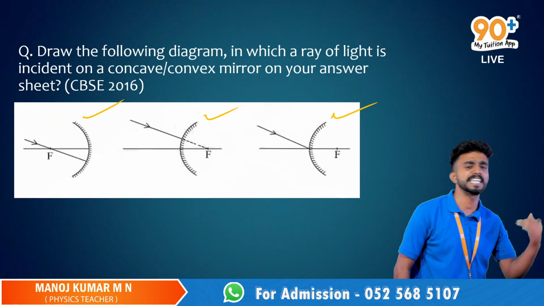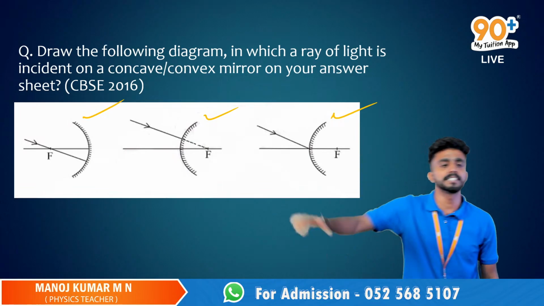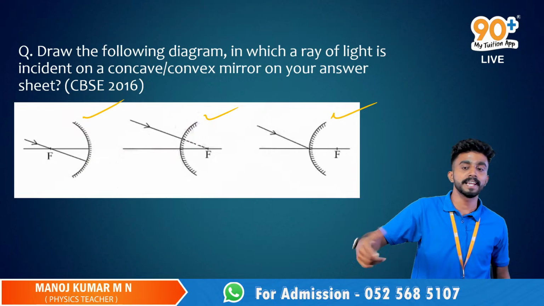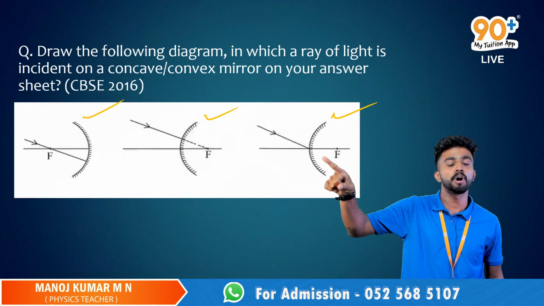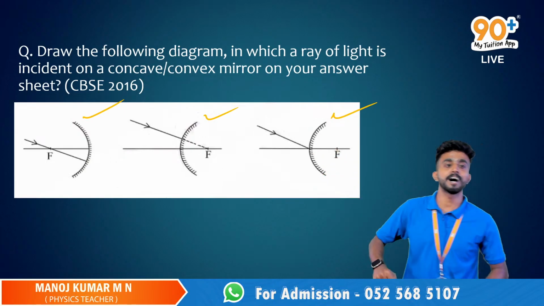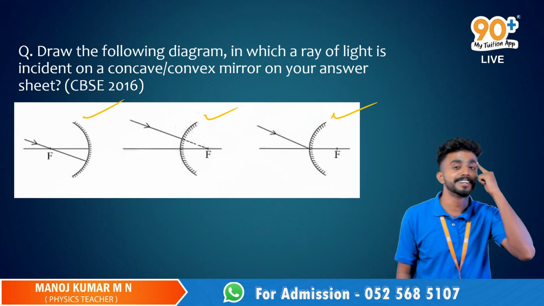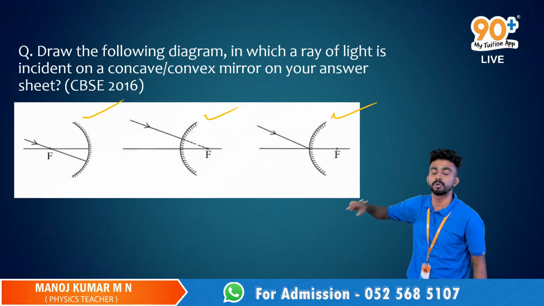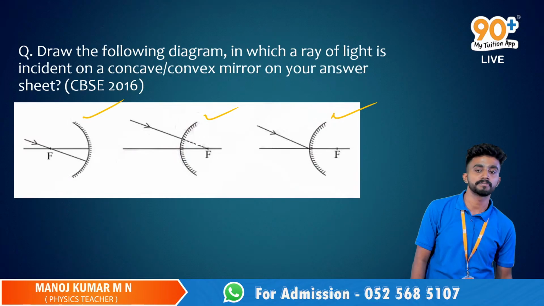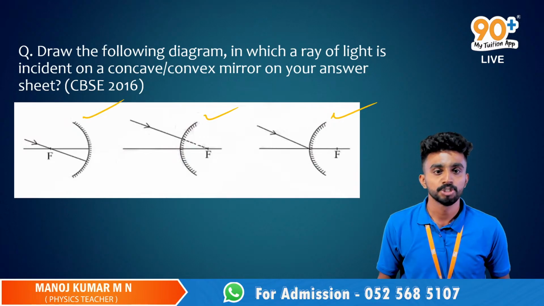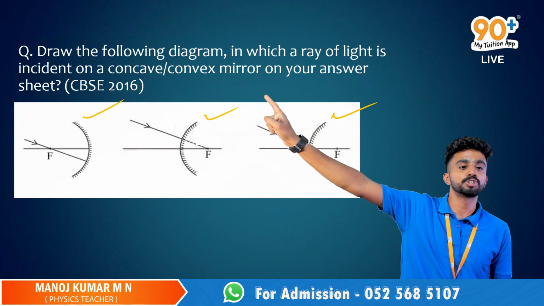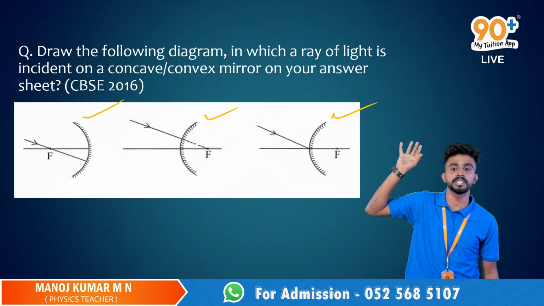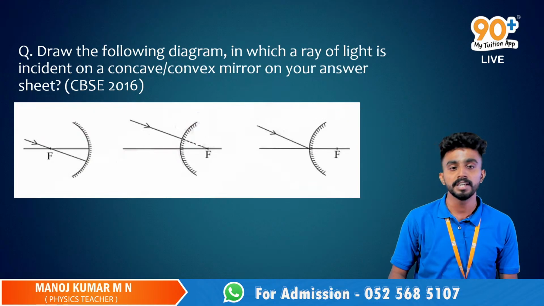If the incident ray is passing through the focus, if the incident rays appear to pass through the focus, if the incident ray is incident on the pole. In all these cases, how will it reflect back? Based on those rules, you have to draw the ray diagram, the reflected rays. This particular question was asked in CBSE 2016. This was a previous year question, important.